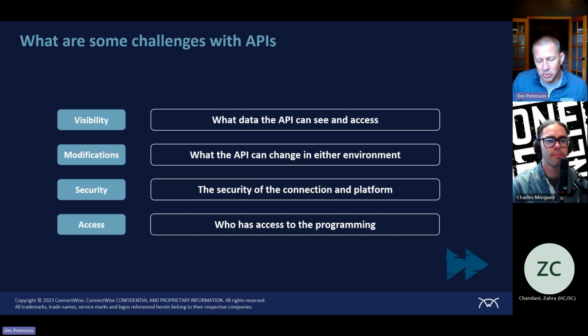A bad example, which we don't like to talk about, is I'm on the other end of an API between our ConnectWise and one-to-one. And I'm like, you know what? I'm going to modify the code a little bit so I can see a little more. And if you trust me too much, Chuck, I could start seeing that data, right? So you want to be able to restrict that connection as well.